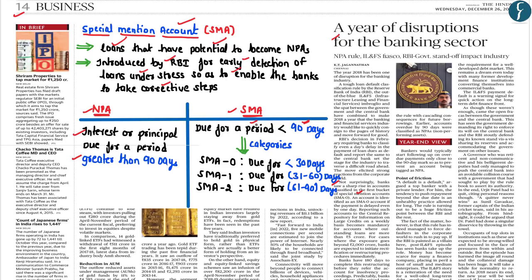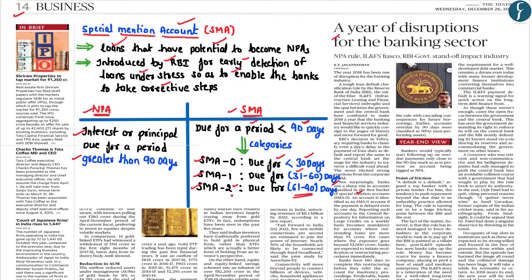Further, the special mention accounts are categorized into SMA 0, SMA 1 and SMA 2, where SMA 0 corresponds to those loans which are due for a period less than 30 days, whereas SMA 1 are those loans which are due for a period of 31 to 60 days. And finally, the SMA 2 are those loans which are due for a period of 61 to 90 days.